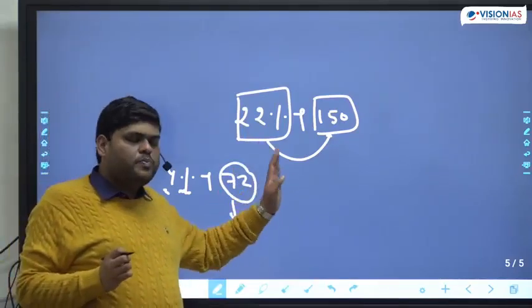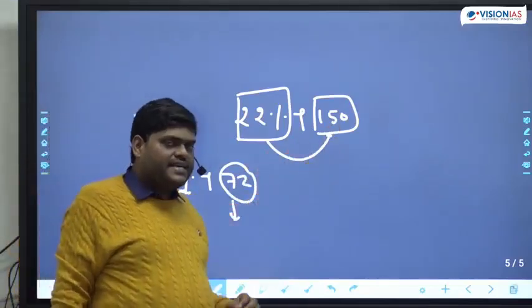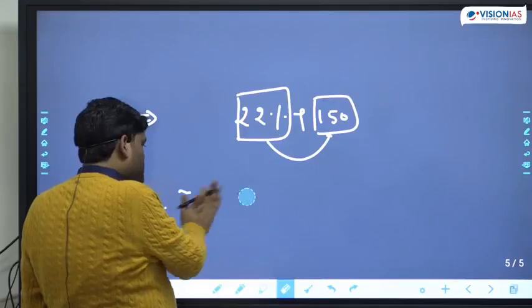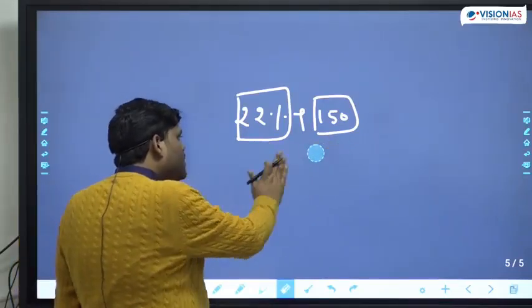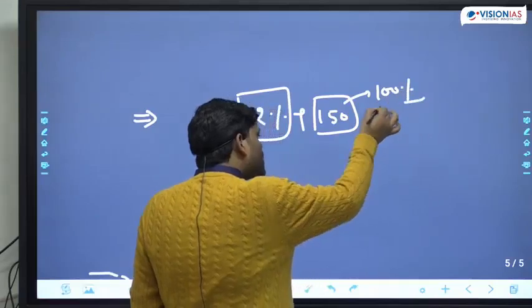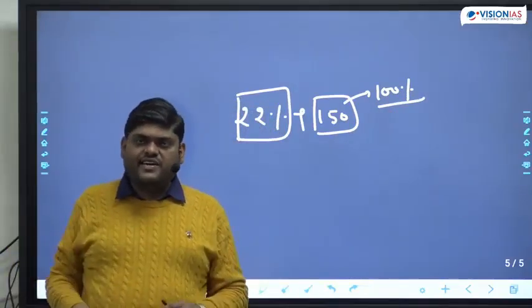So for 22% of 150, simply we have to find out that 150 in itself is 100%.